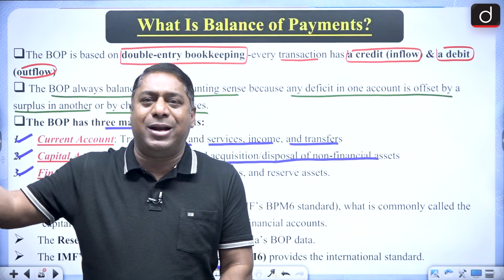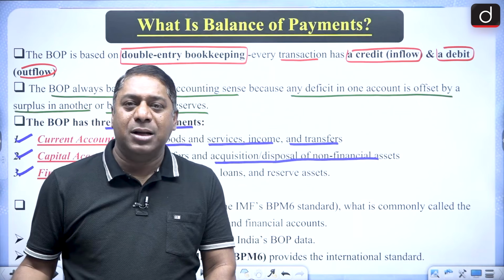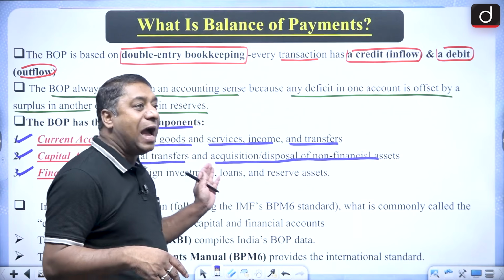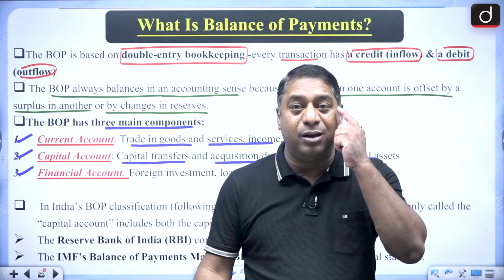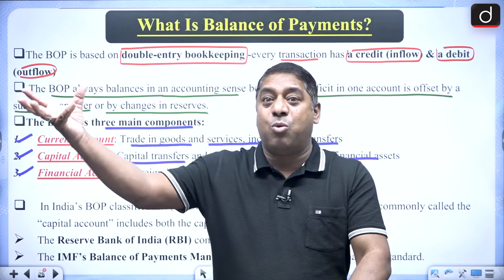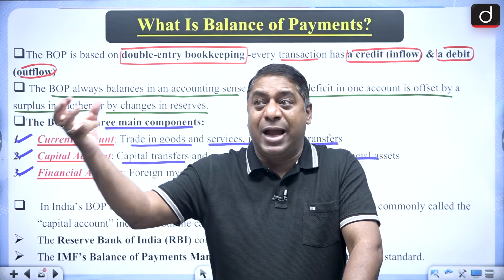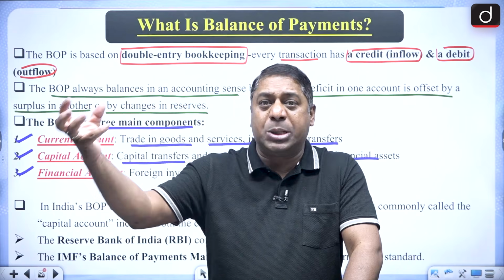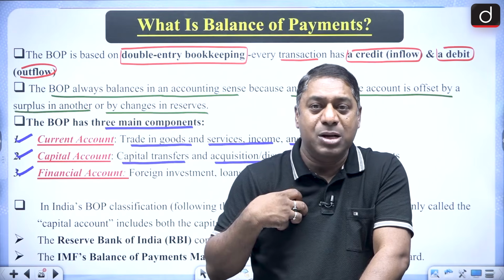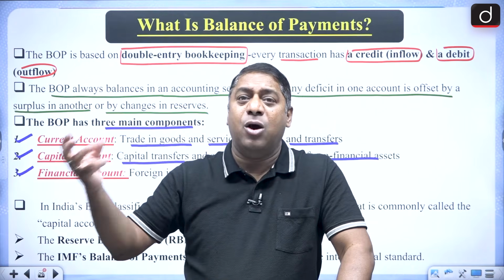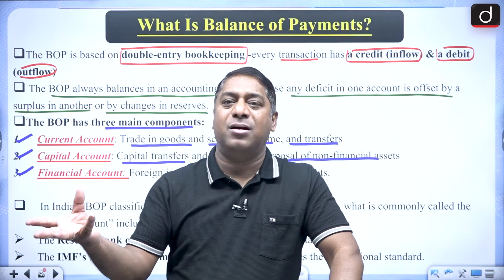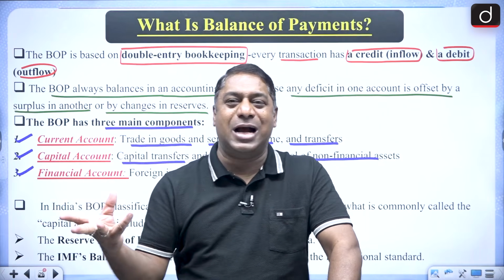That means if I go to America and buy a house there, it will be a part of the capital account of BOP. Why? Because I have acquired a property. With acquiring a property, I have also acquired the ownership. But to acquire that property, I have spent money, I have spent foreign currency.